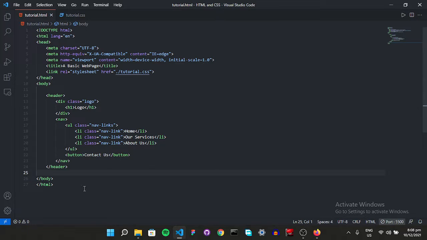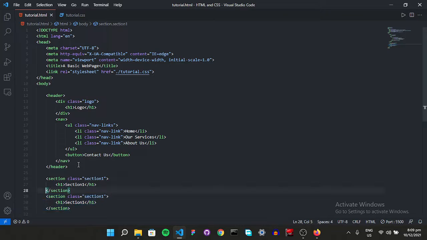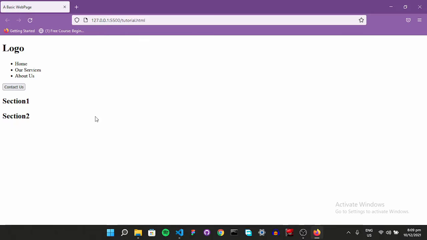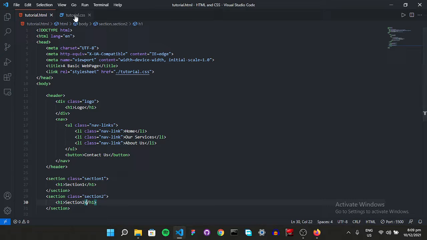Let's make two more sections just to make it look like a web page. We'll make a section with the class of section 1. Here let's say heading of section 1, and copy it downwards with the same alt shift and down key. Let's change the class to section 2, and here also section 2, right? So now if we see now, well, there it is. So we are done with our HTML, and now just jump into our CSS.